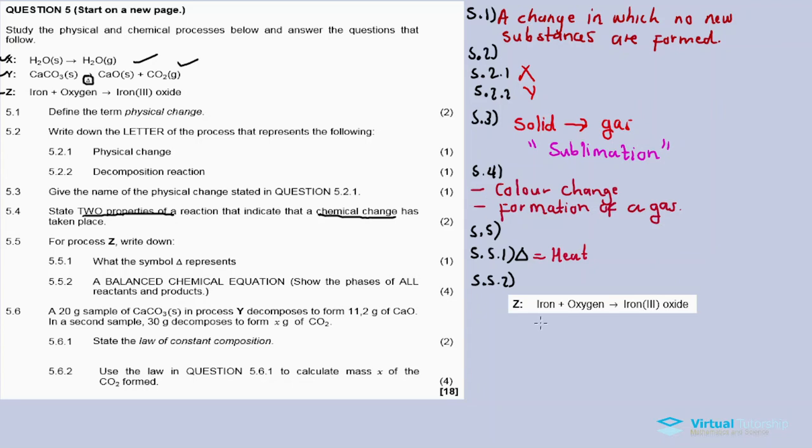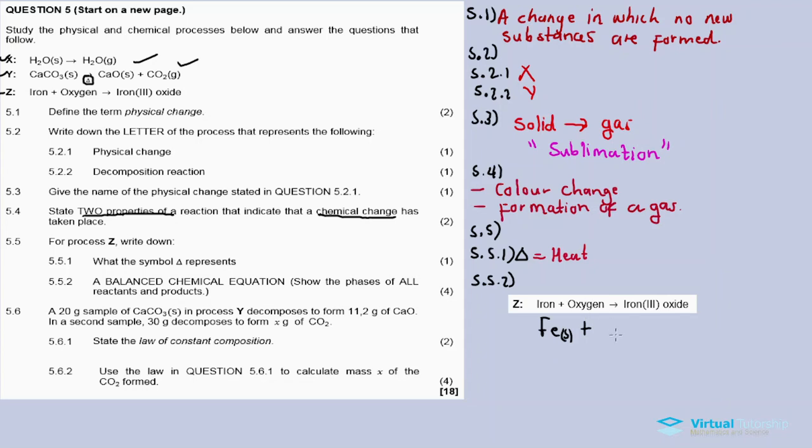So iron is represented by Fe, and the Fe, the iron, is a solid. Iron is always found in solid state. You can find it as a liquid, and you can find it as a gas as well, but you find it as a liquid only in some exceptional instances, maybe if they melt it, then you can get iron in a liquid state. But for now, the iron is a solid.